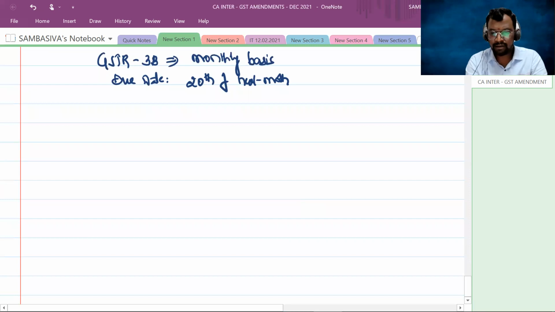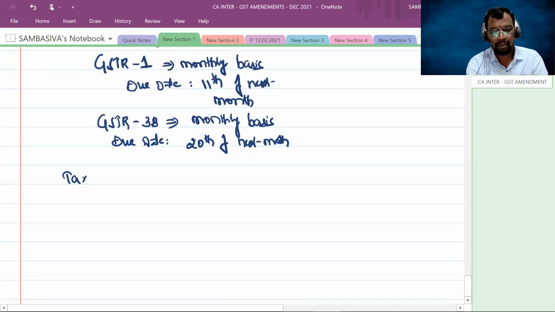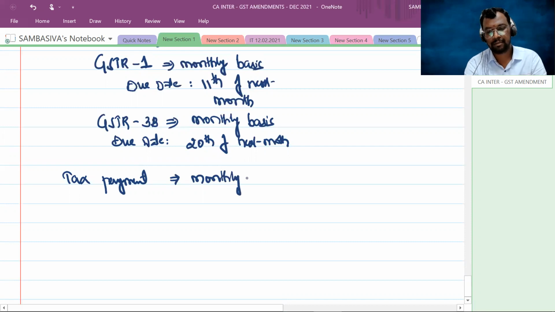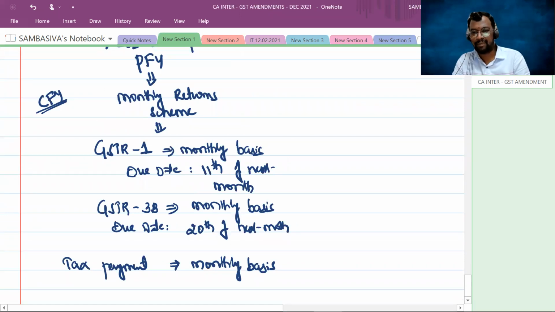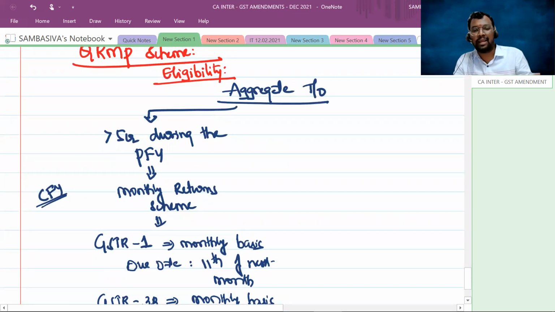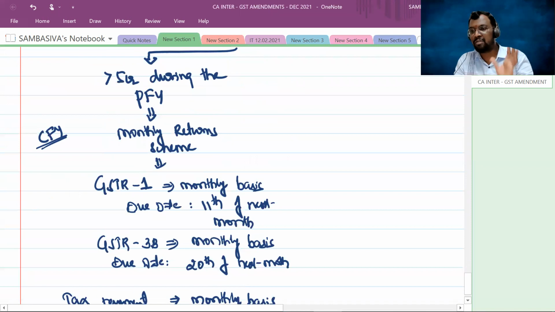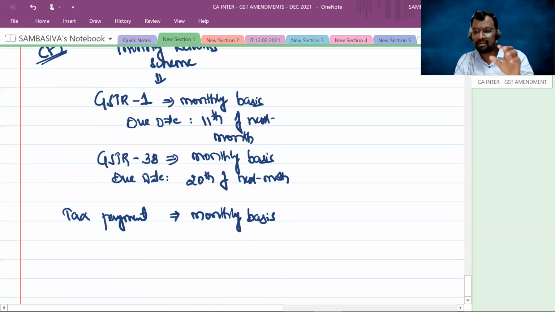And here the tax payment should also be on monthly basis. This is the normal scheme which we already know. So when your aggregate turnover exceeds 5 crores during the preceding financial year, then in the current financial year, you have to follow the monthly returns scheme. File GSTR 1 monthly, due date 11th of the next month. GSTR 3B monthly, due date 20th of the next month. And the tax payment has to be discharged on monthly basis.